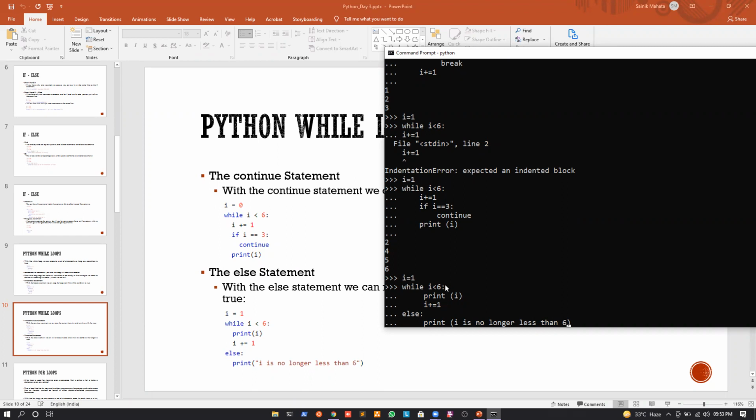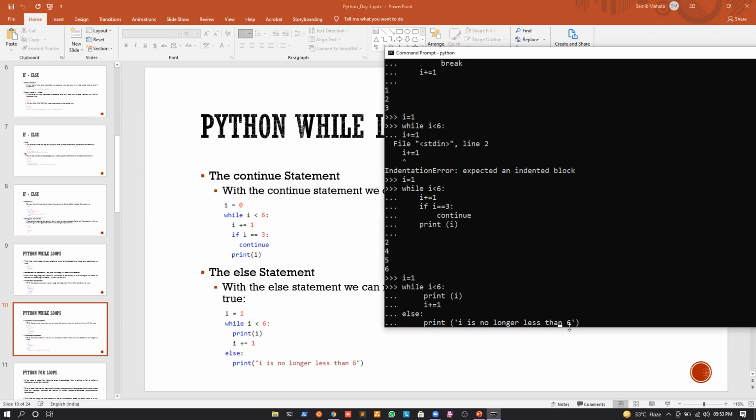So whenever the value of I is equal to 6, the first condition is not satisfied. So what else can I do? I can go to the else statement. Whenever we are going to the else statement, we will just print that I is no longer less than 6. We will have to give an inverted comma here, otherwise it will not print.